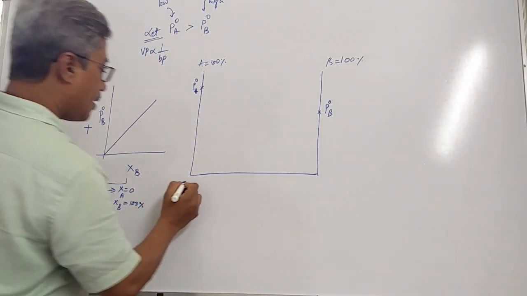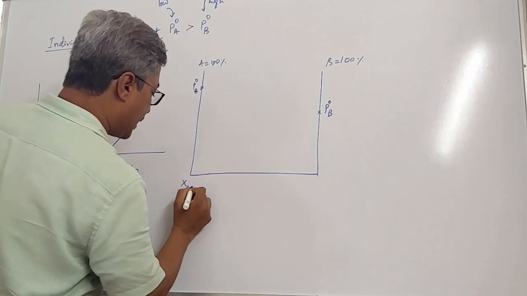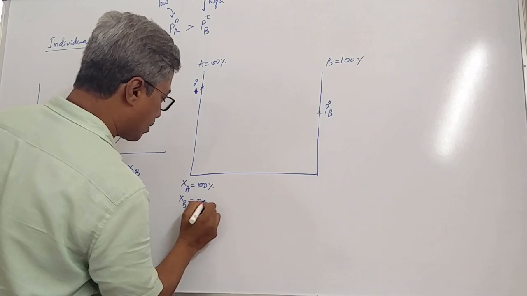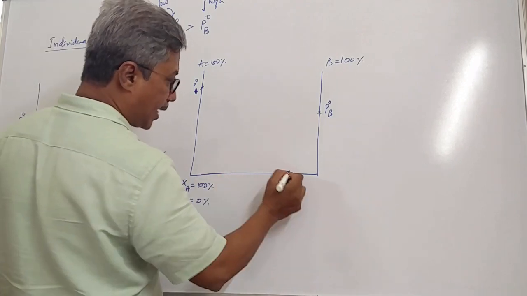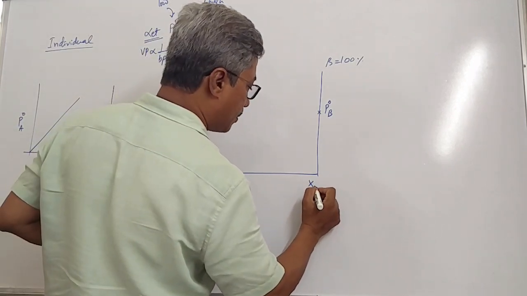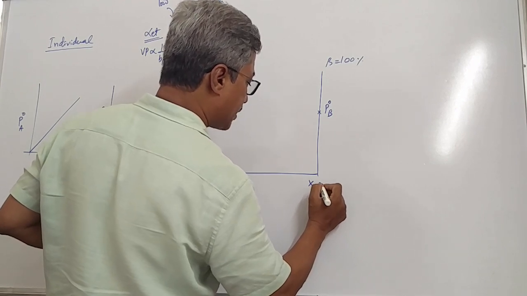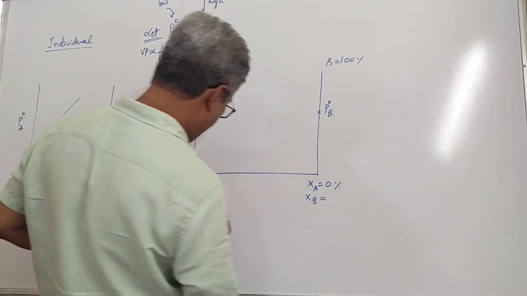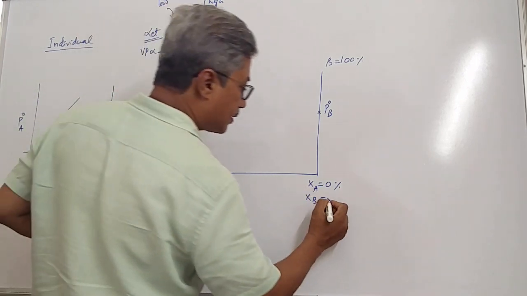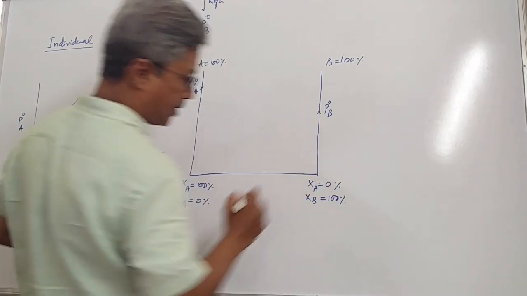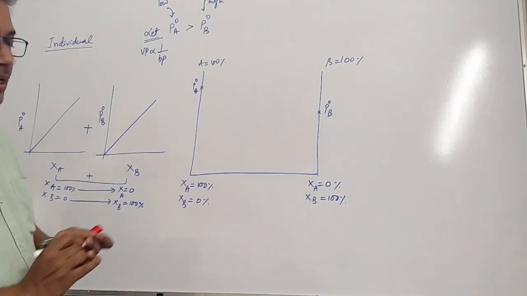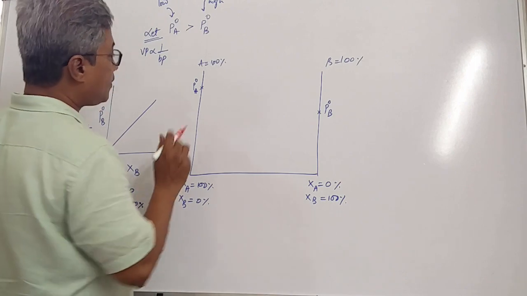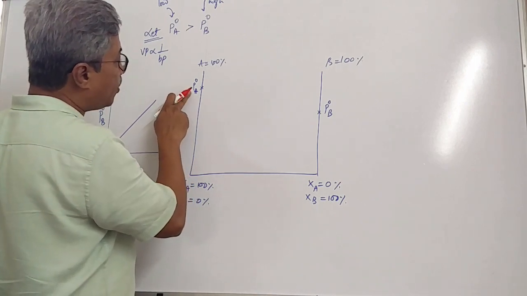Okay. Here mole fraction of A is 100%, mole fraction of B is 0%. From left to right, mole fraction of A decreases and becomes 0%, and that of B increases from here to here. That means it will be 100% here. Clear, students? Okay. Now what we notice is, see here, this is the vapor pressure of only A.